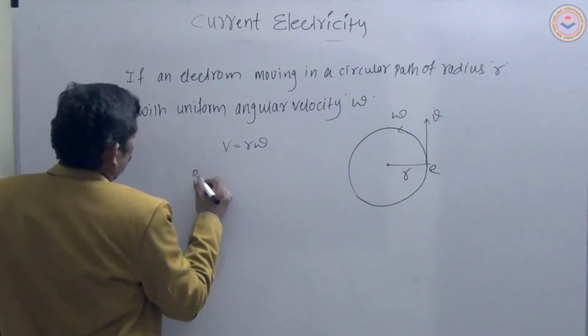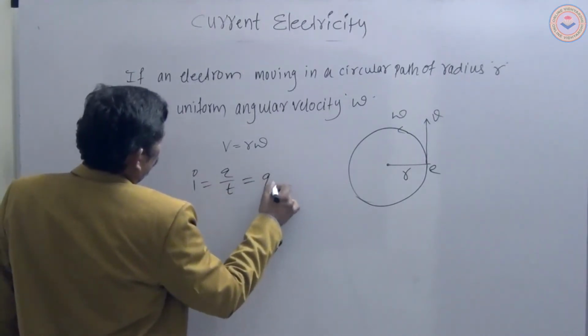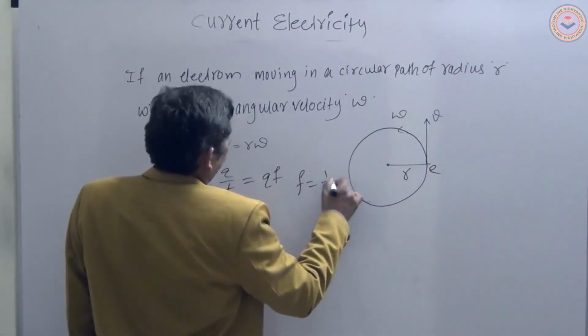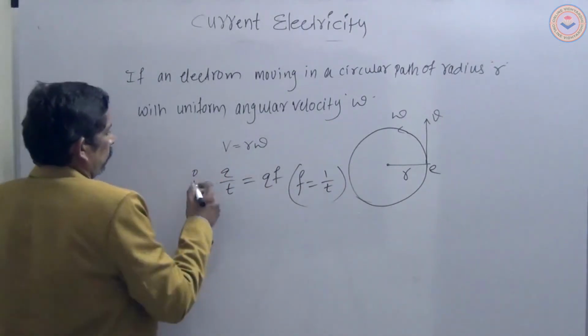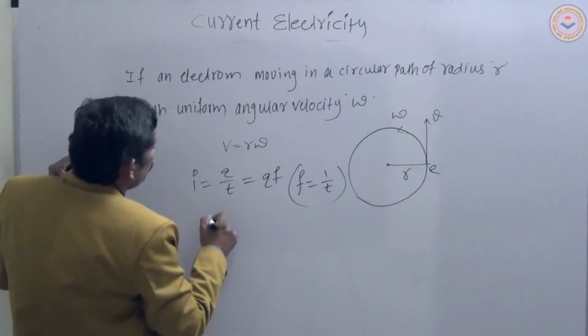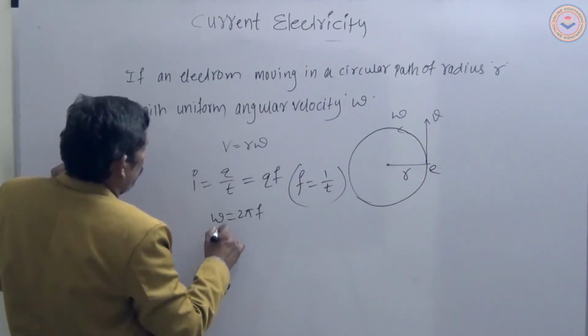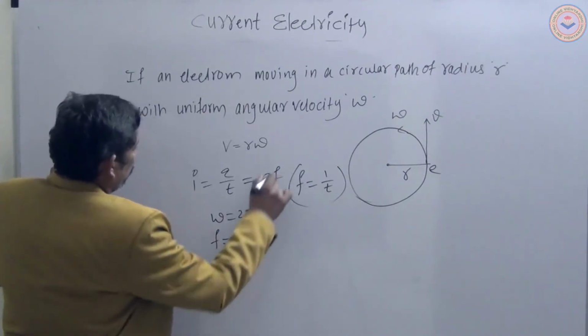Then current I is equal to Q by T. It will be right, Q by F also, where F is equal to 1 by T, the reciprocal of the time, that is frequency. So I is equal to Q F. But omega is equal to 2 pi F, so F is equal to omega by 2 pi. Substitute here.